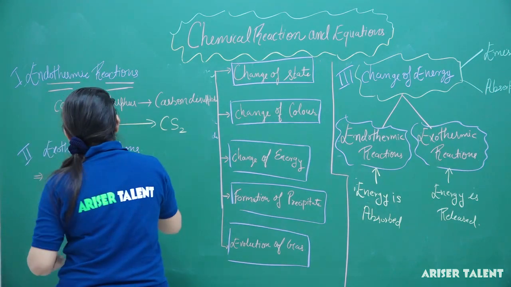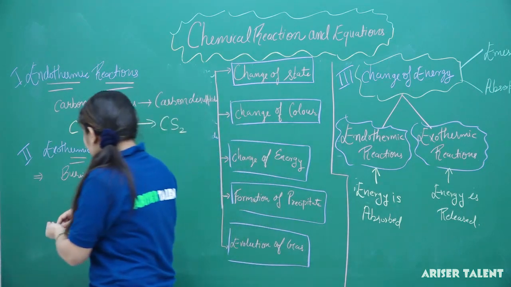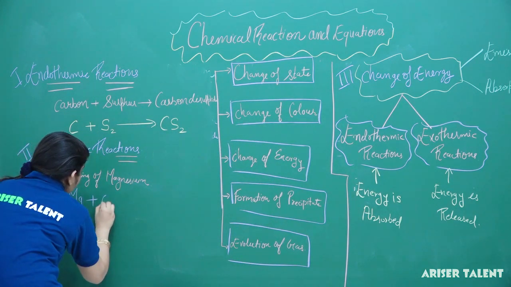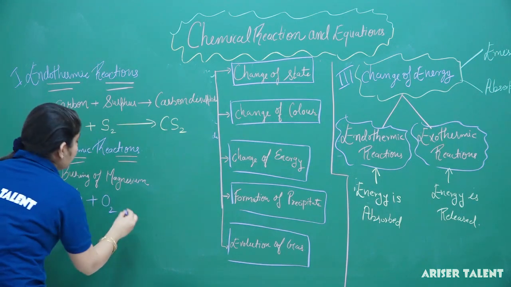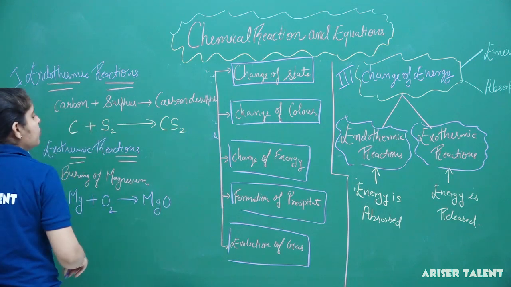If I want to burn the magnesium in a Bunsen flame, so what I have to do? Firstly, I have considered magnesium as Mg and its reaction with O2. And what we will get? We will get magnesium oxide, that is MgO.